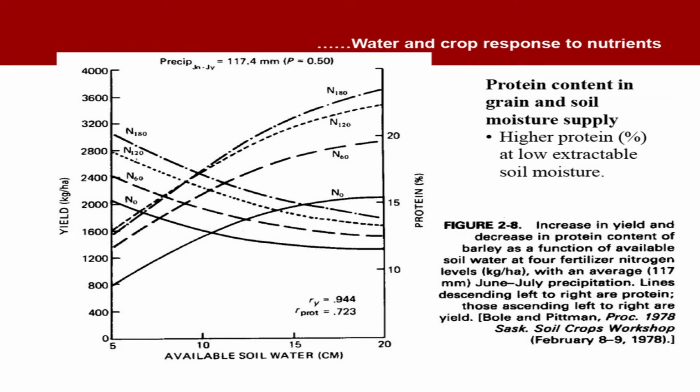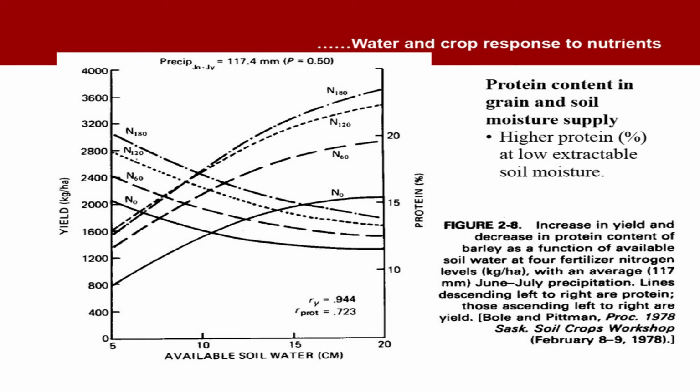So, see, there are three axes. X-axis has available soil water. The supply of water is increasing towards the right side. On the Y1 axis you have yield starting from 0 to 4000, and on the Y2 axis, or sometimes it is called the Z axis, there you have protein percentage starting from 10, 15, something like that.